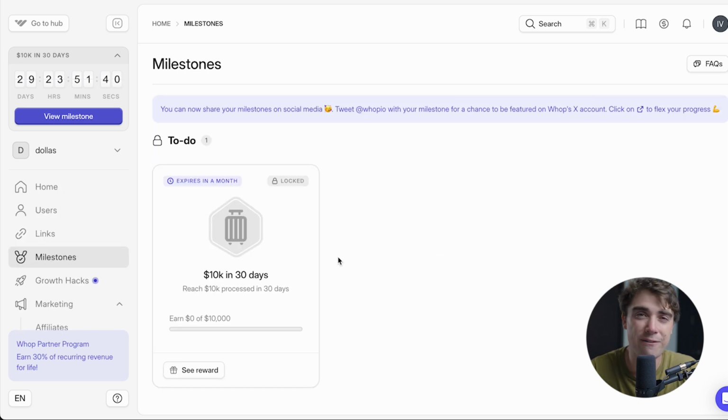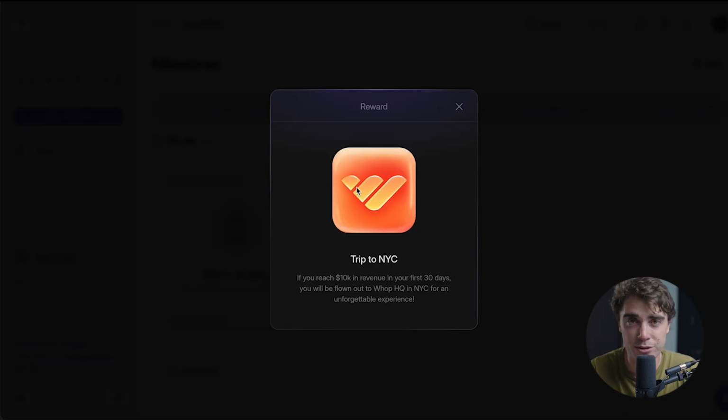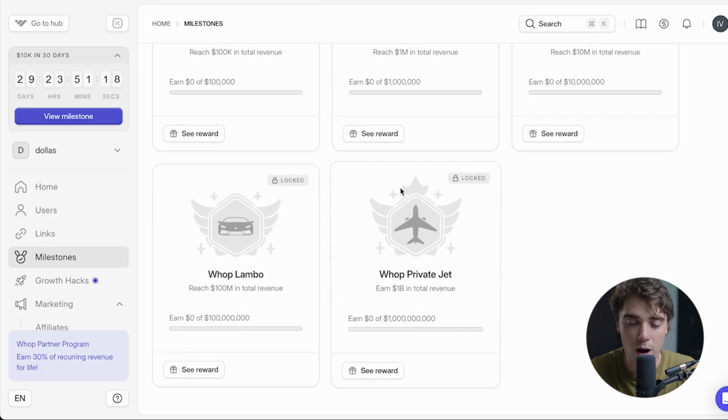Lastly, the coolest thing I find about Whop's offer is going to be its milestones option right over here, because check it out. If we get $10,000 in sales in 30 days, we actually get a trip to New York City to the headquarters, which is super kick-ass. And if you guys want to see other rewards that are available as well, they can go up to a Whop private jet. This is absolutely nuts.